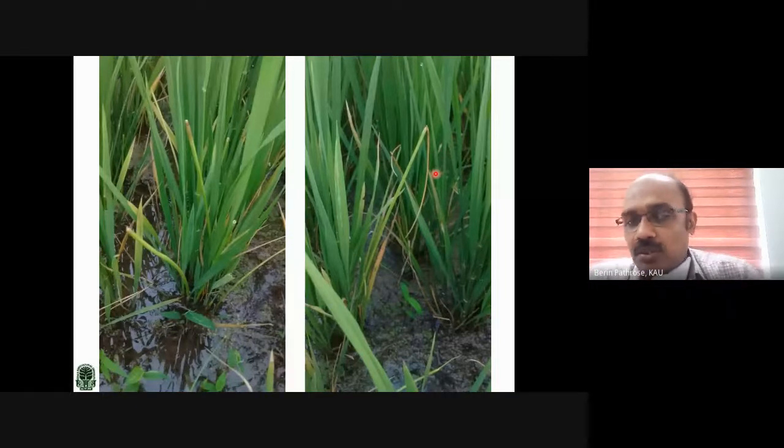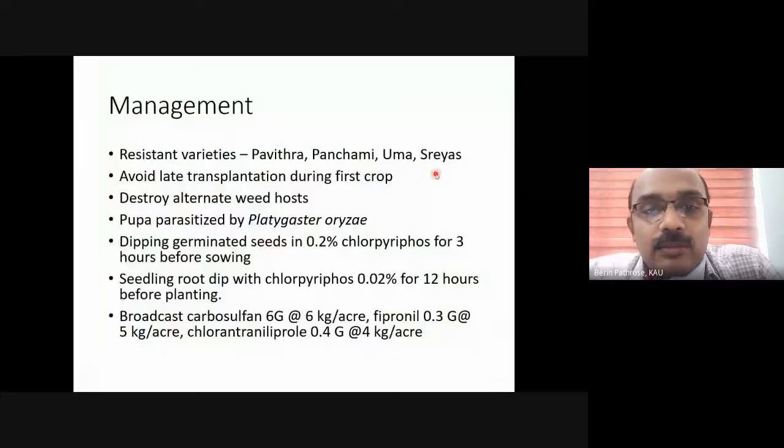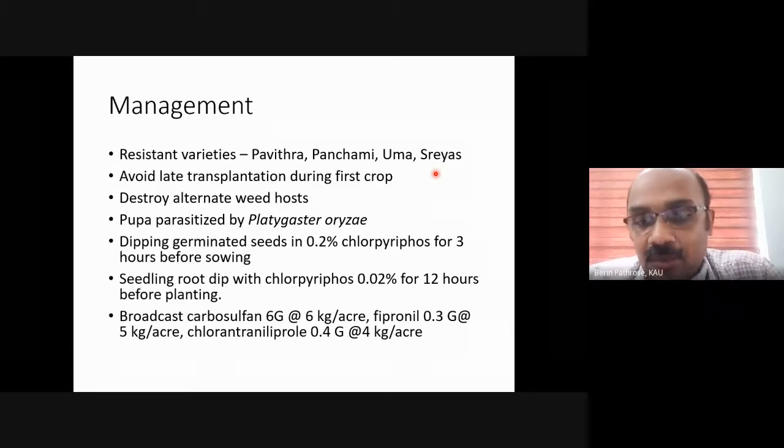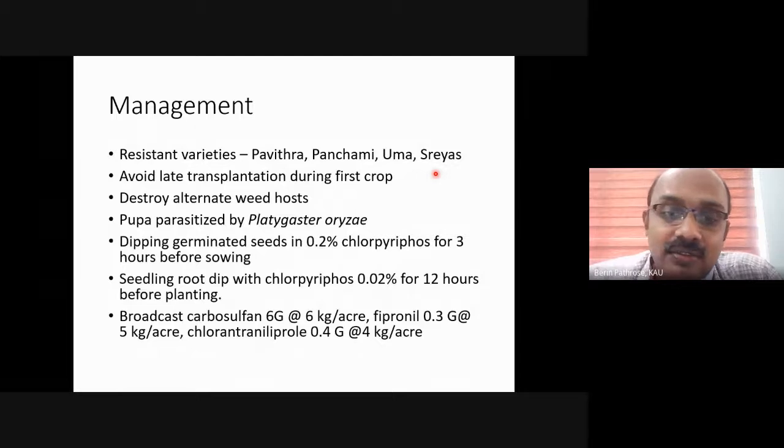Okay, in 2 minutes I will complete the management also, so that we can complete this portion. The intervention of KAU has resulted in some reduction in the infestation of gall midge. Mainly, we have released varieties which are resistant to gall midge.